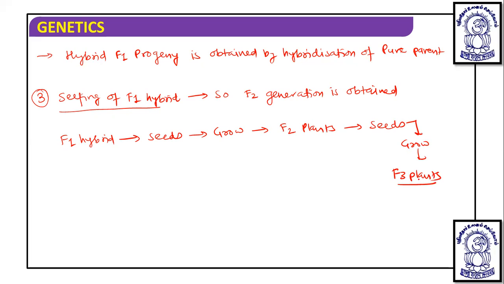This is the crossing, actually cross hybridization. But if we carry out continuous selfing, as we have seen for the production of pure parents, then homozygosity increases. These are the three steps which are necessary for carrying out the experiment.